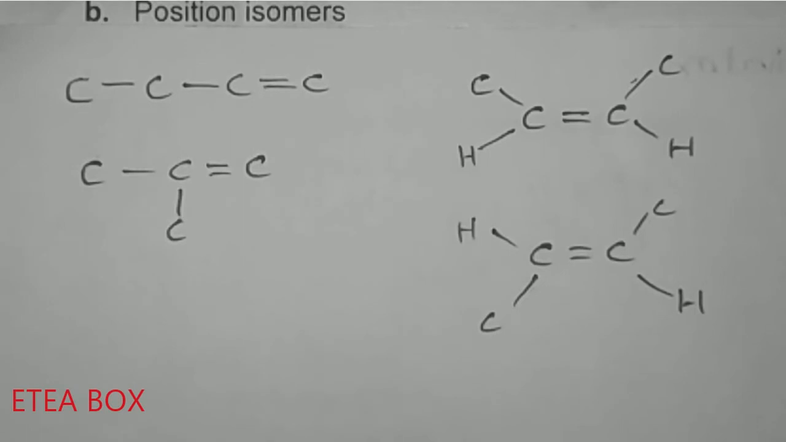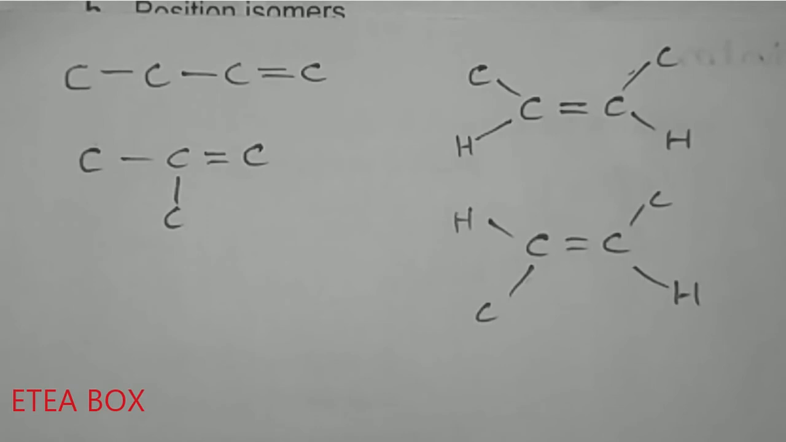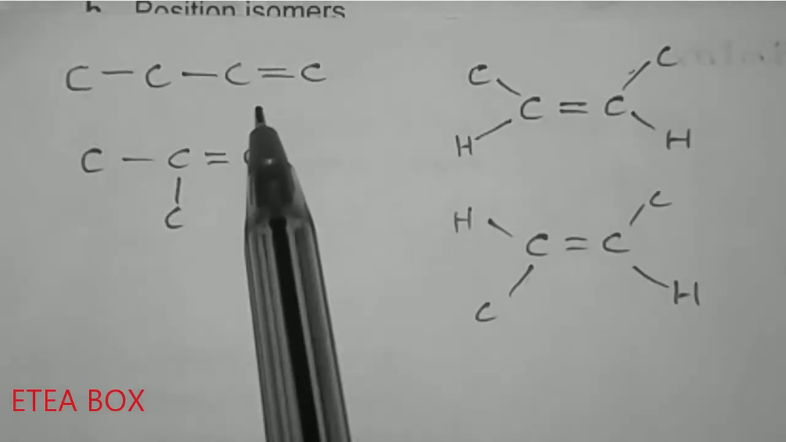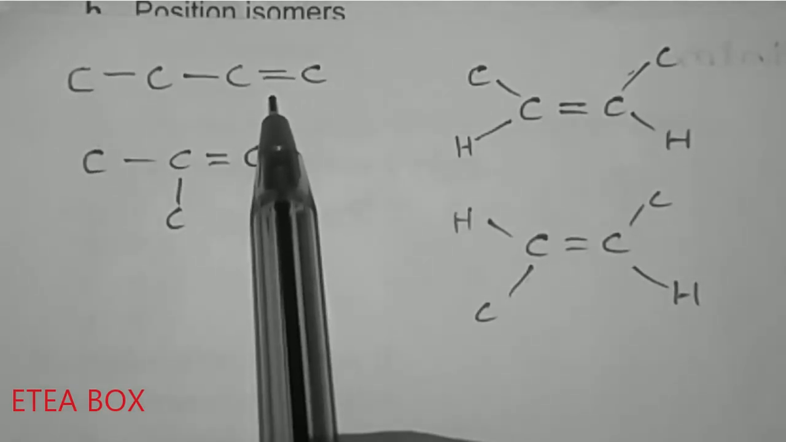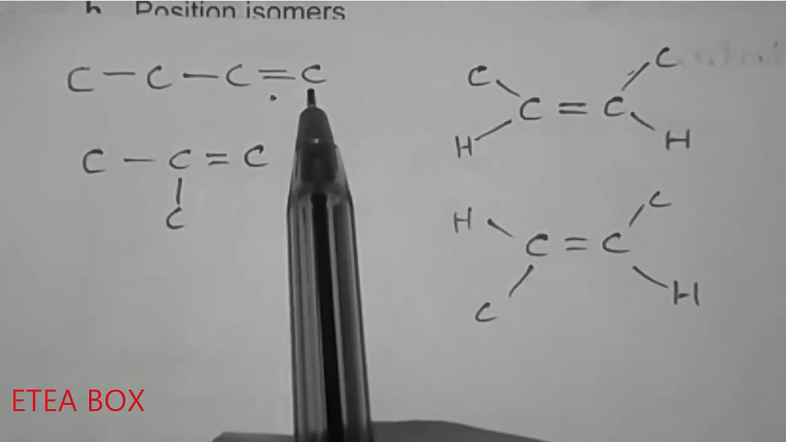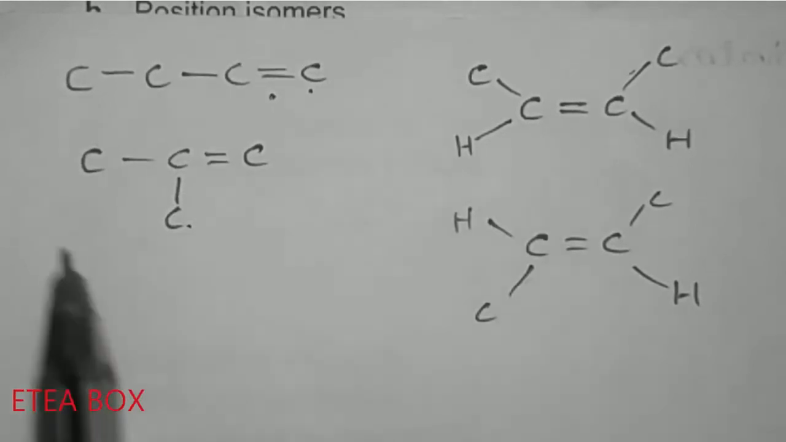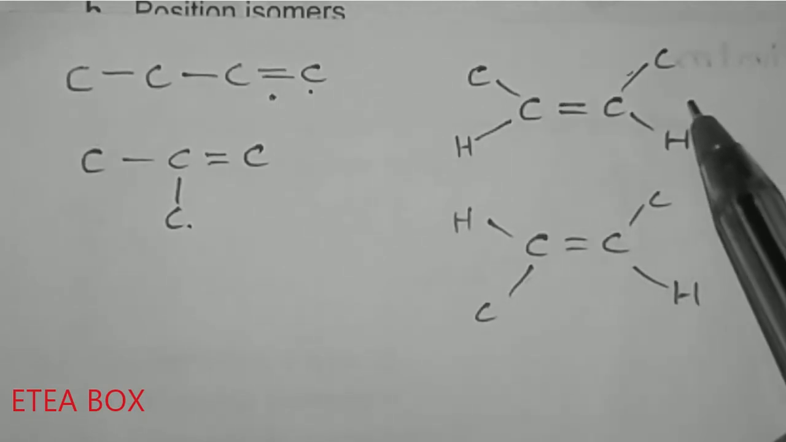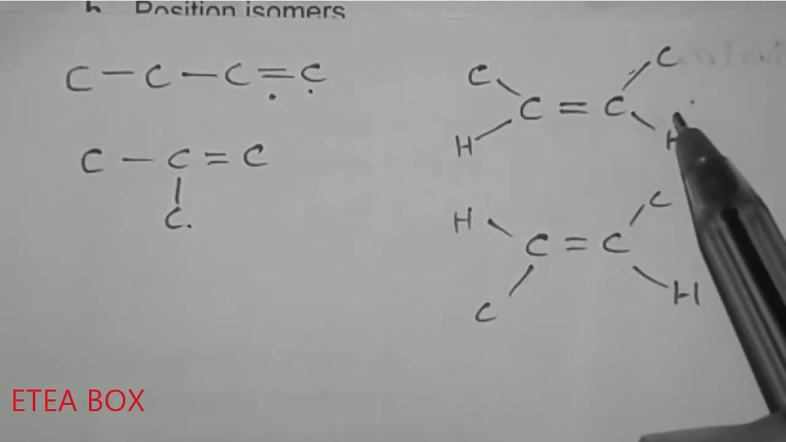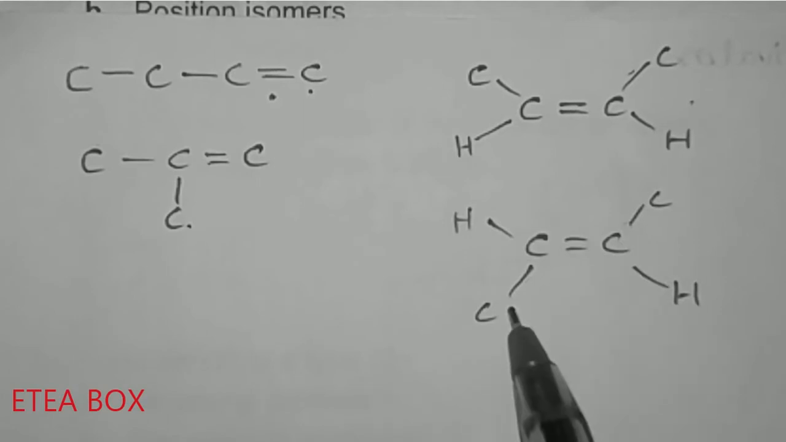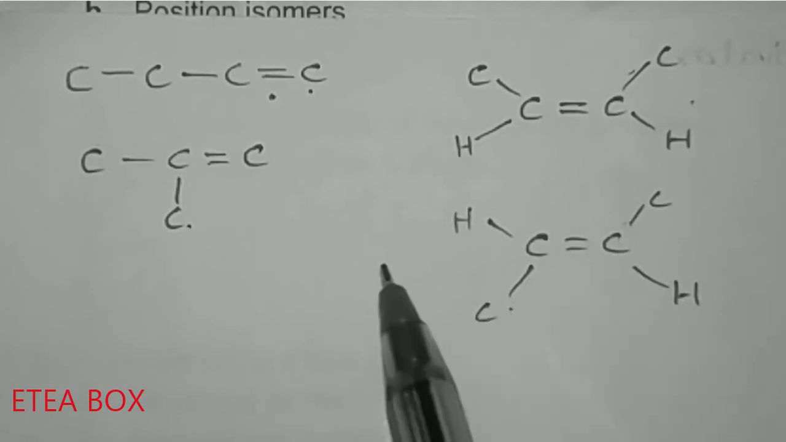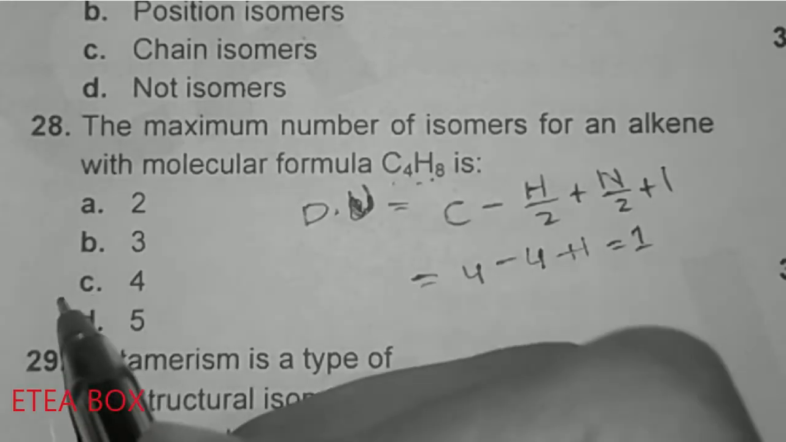Now look at here. These are the 4 isomers possible for C4H8. The first one is here: you should put the double bond between the first carbon and the first carbon. And this one is isobutene. And this one is the cis form, cis-2-butene, and this one is trans-2-butene. So these are the 4 possible structures for C4H8. So option C is correct here.